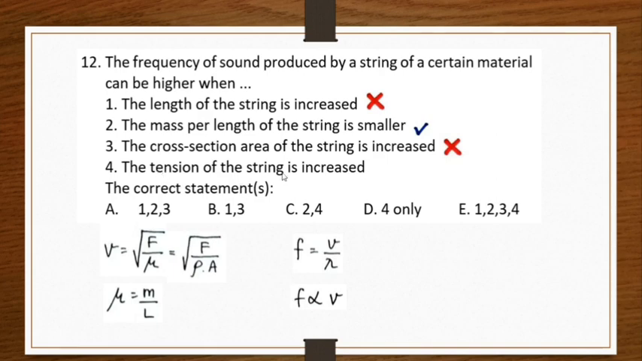The tension of the string is increased. Tension of the string is given by F. We can see that V is proportional to the square root of F. So when F is increased, V will also increase. Then frequency will also be higher. So this is correct. So the answers are 2 and 4. It will be option C.